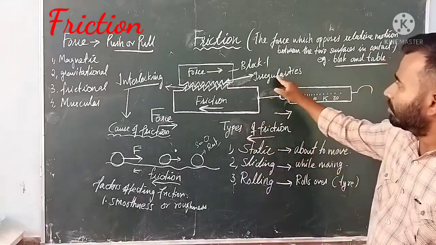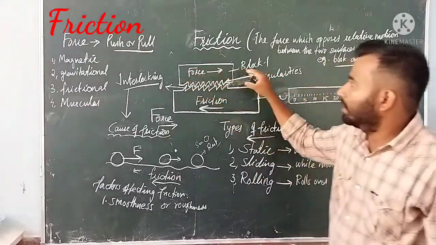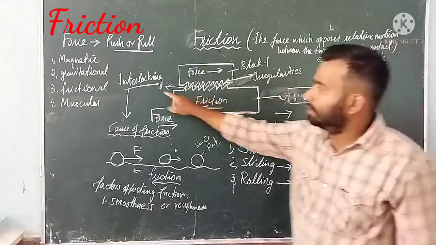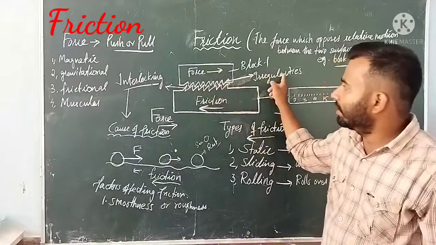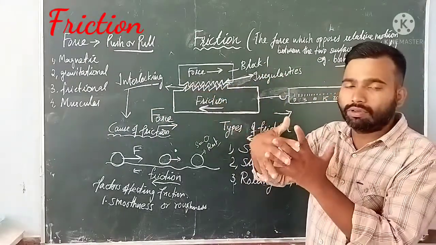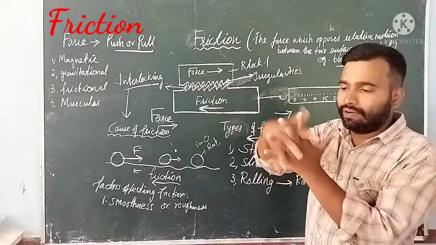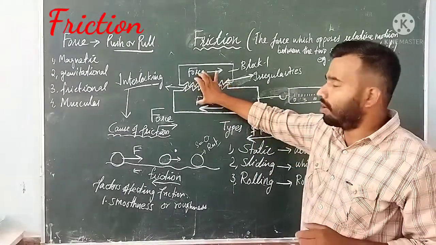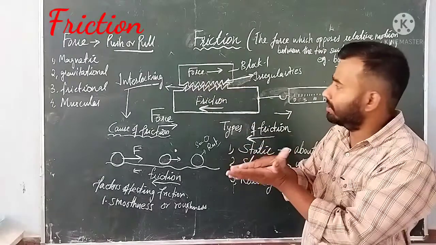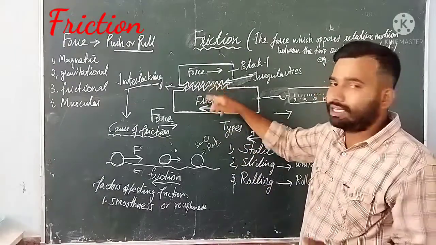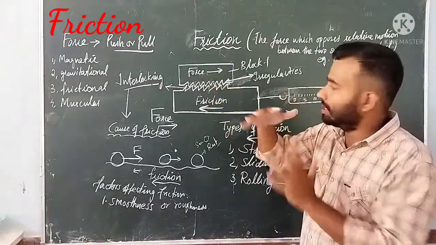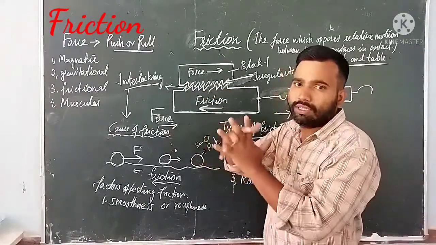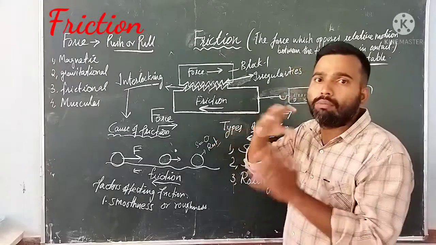Then, what is the reason for this particular force of friction? The interlocking of irregularities. When you cross your fingers over each other, they will interlock. Similarly, when these two blocks are kept in contact, these irregularities will interlock. As a result, their relative motions will be opposed.